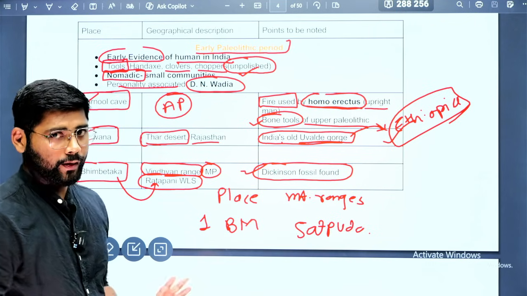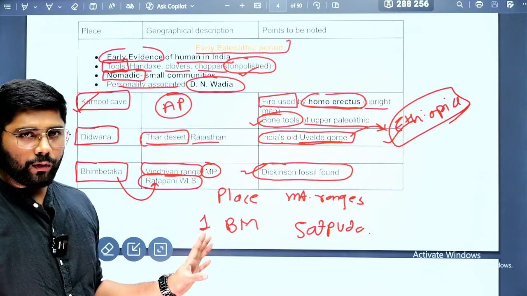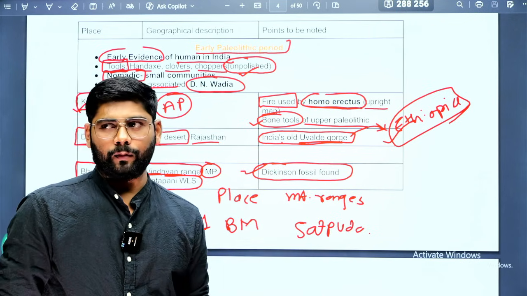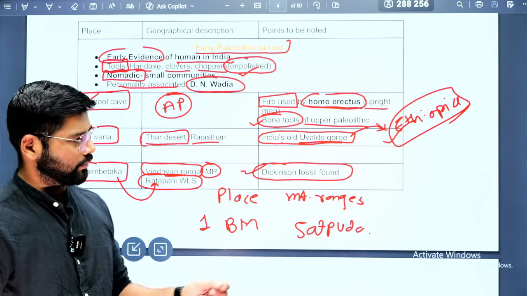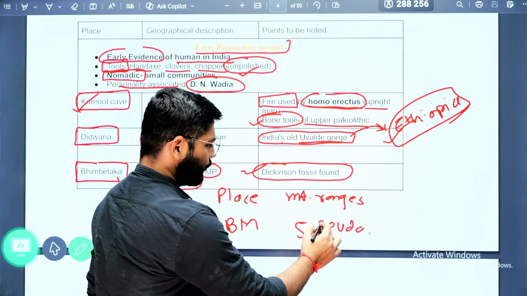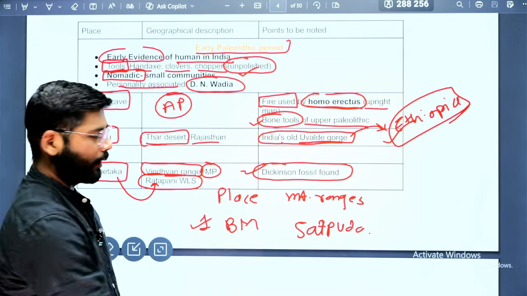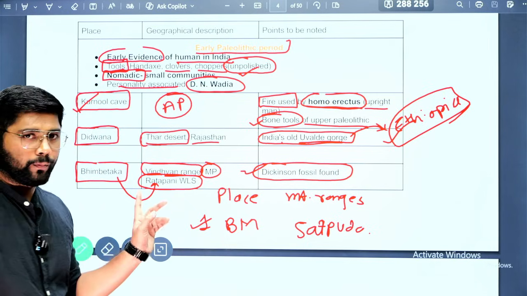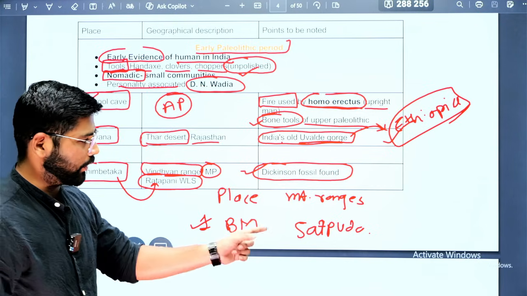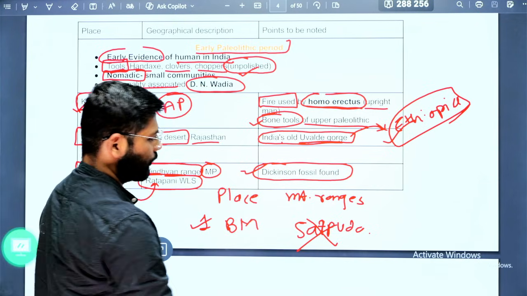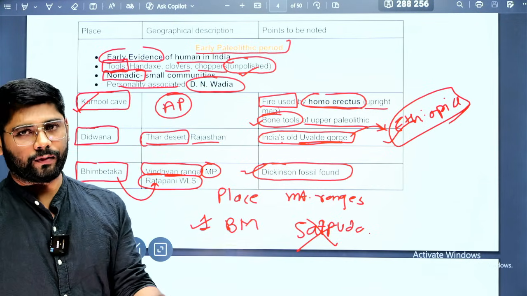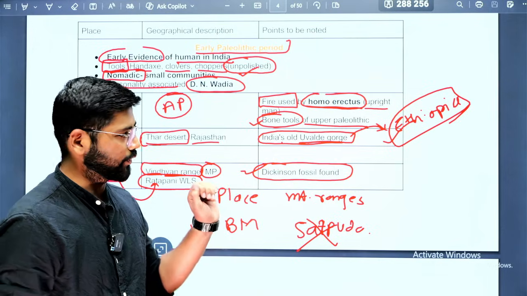We know Bhimbetka is in Madhya Pradesh, and Satpura makes up some parts of Madhya Pradesh and Maharashtra. So obviously we'll think Satpura is in Madhya Pradesh, Bhimbetka is in Madhya Pradesh, and mark it correct. But we have seen Bhimbetka is located in the Vindhyan range, not in Satpura. So this will be wrong. This is the way we need to prepare for the prelims.